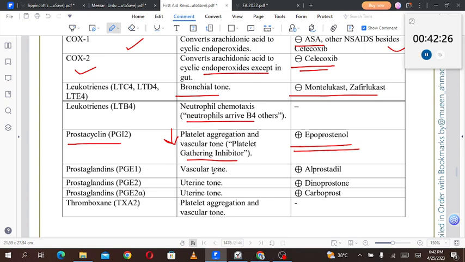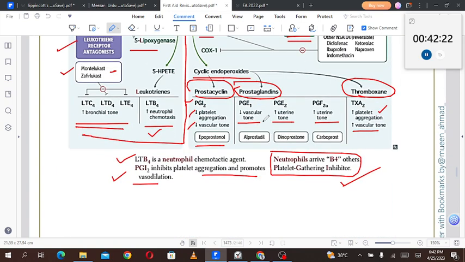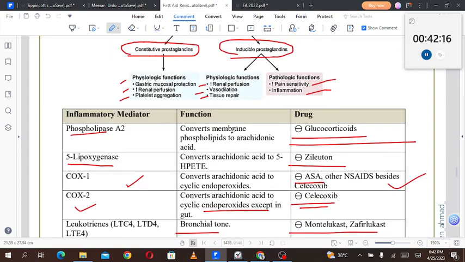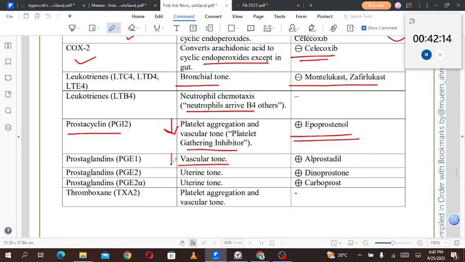PGE1 decreases the vascular tone, and the drug for that is alprostadil. The prostaglandin E2 increases the uterine tone, and dinoprostone is the agonist of that.